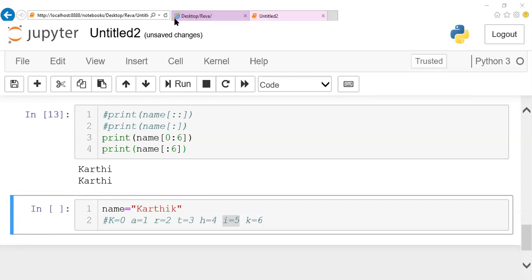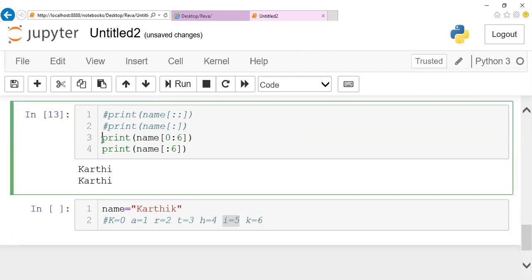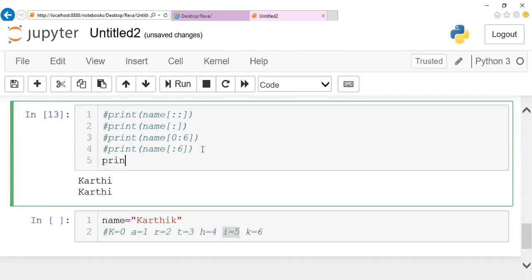Now I'll do one thing. I'll add a step value to it. So far I didn't go with a step value, right? We were dealing with start and end. If I specify print name of colon colon, and the step value I'm giving here as 2, we'll see what will happen now.